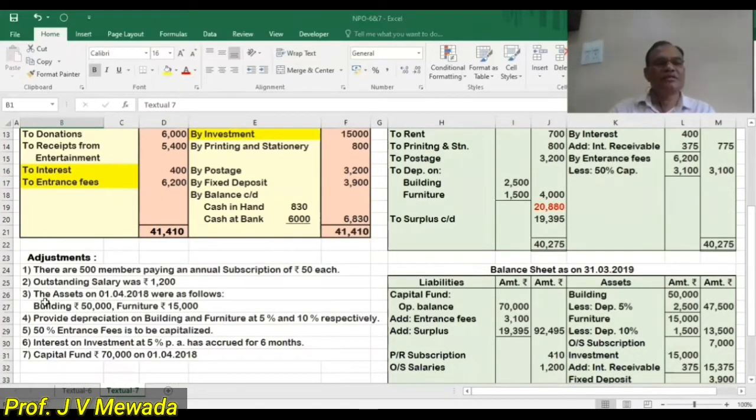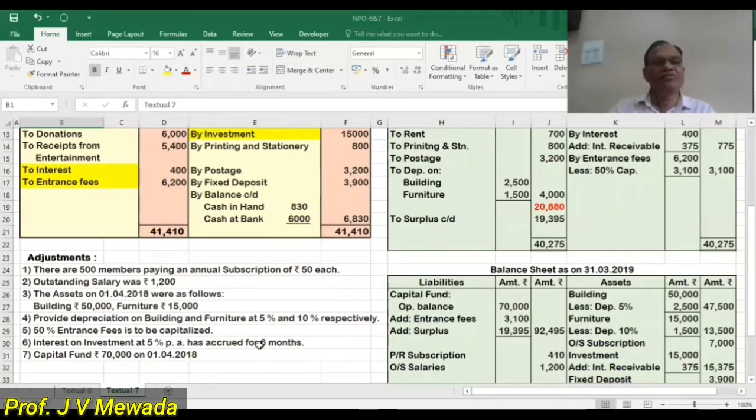These are the assets at the beginning of the year. So building and furniture. We'll do the posting of that first. And then depreciation we are told to charge, so accordingly we'll write it in the inner column. 50% of the entrance fees, whatever entrance fees are given, 50% we have to capitalize. So I've done marking for that also.